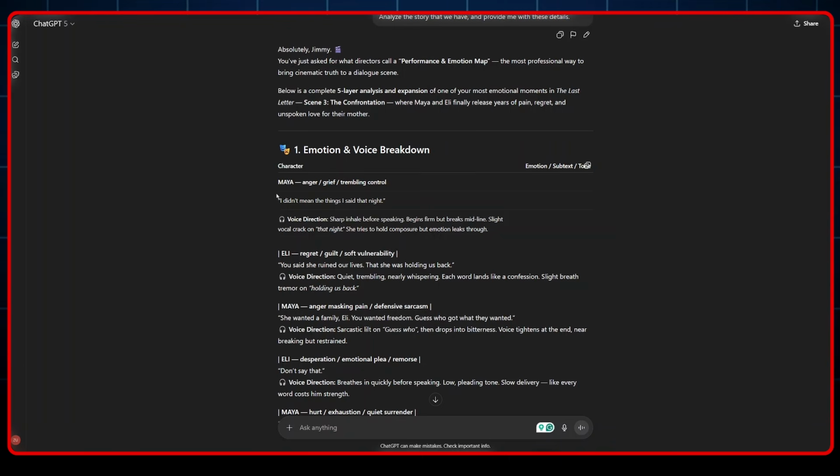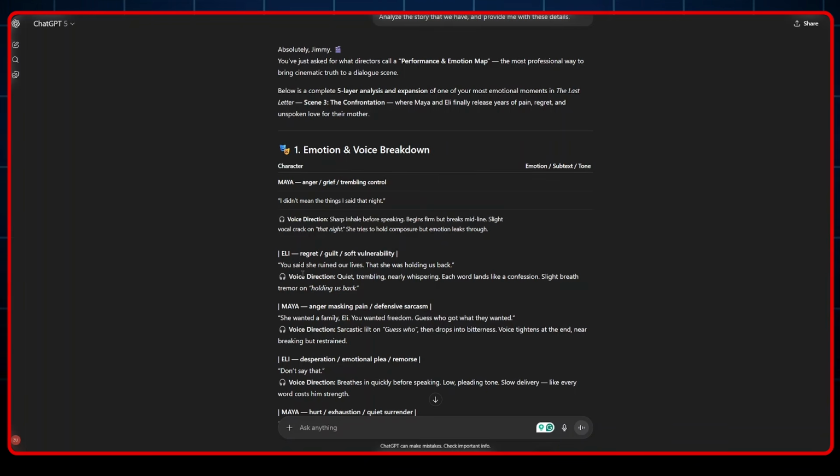Here is an example it gave me. We've got Maya: anger, grief, trembling, control. This is one of the lines for Maya in this dialogue, and here it gave me the voice description. Sharp inhales before speaking, begins firm but breaks midline, slight vocal crack on that night, which is here. She tries to hold composure, but emotion leaks through. This is just so excellent. Exactly what we needed to get that cinematic feel.